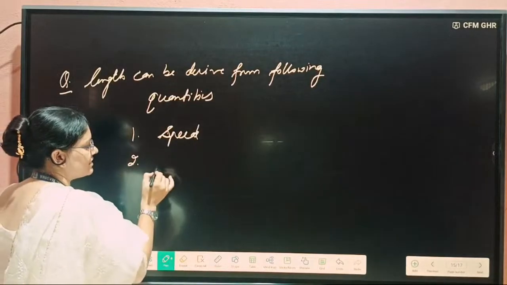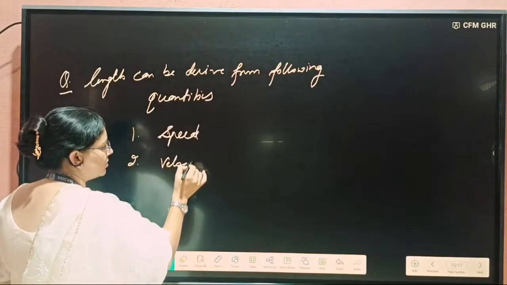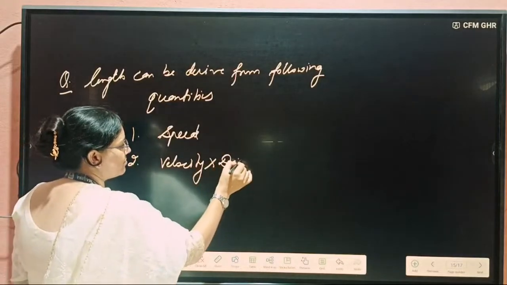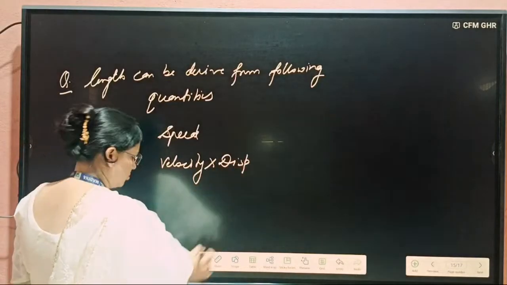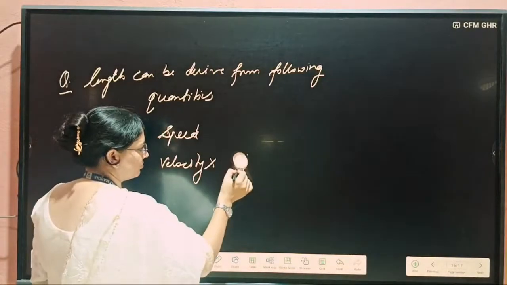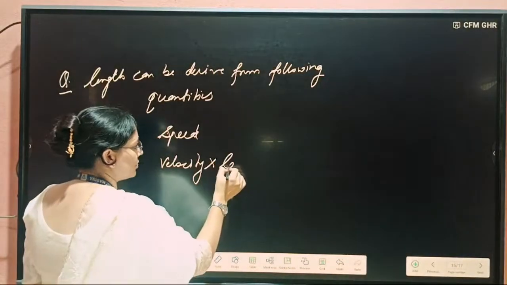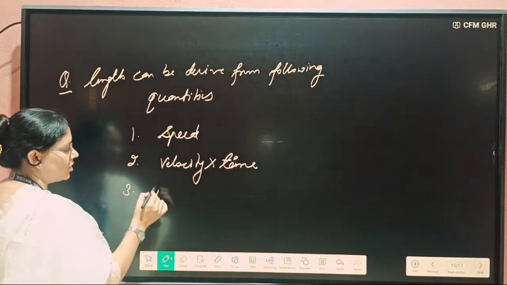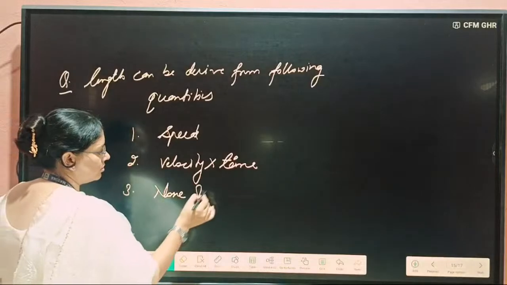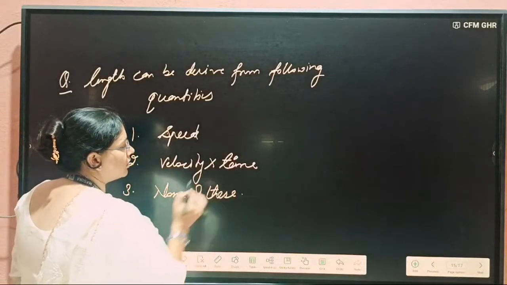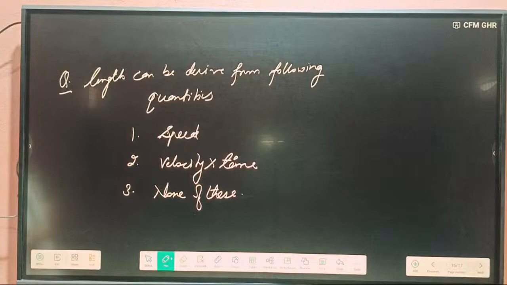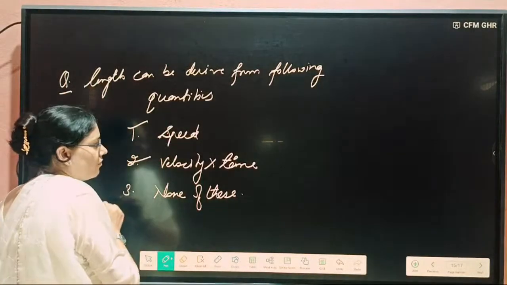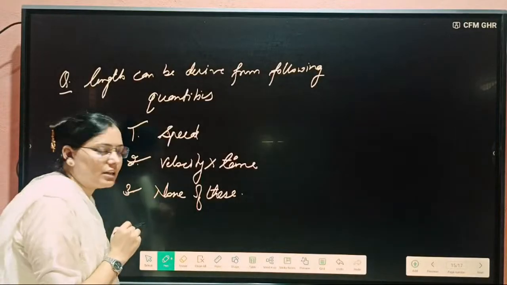Next option, velocity into time. Third will be none of these. Clear? The question is: length can be derived from the following quantities. Your options are speed, velocity into time, and C will be none of these.